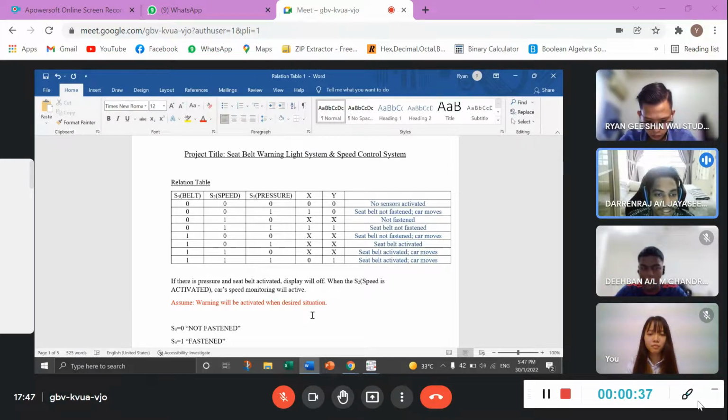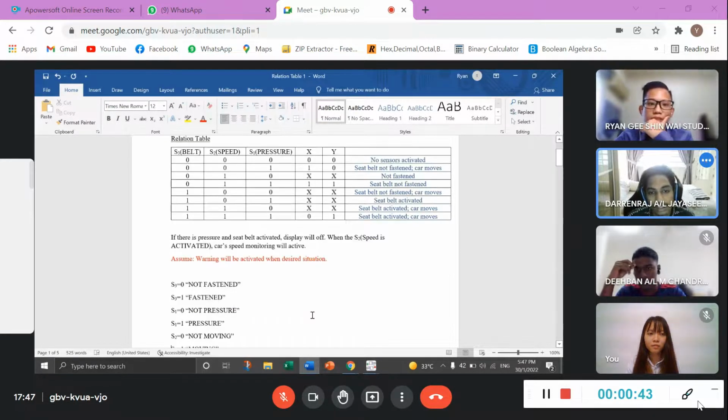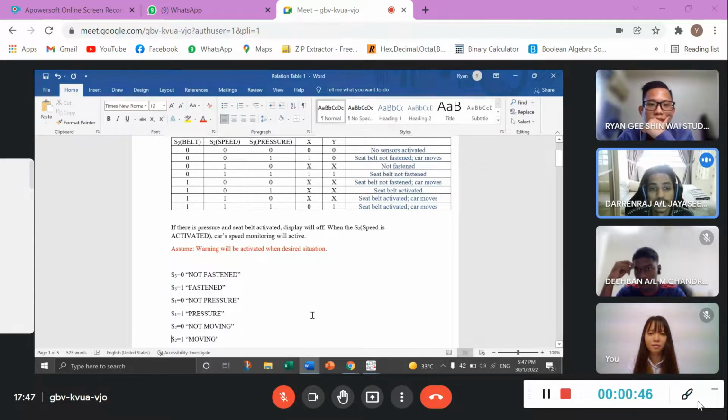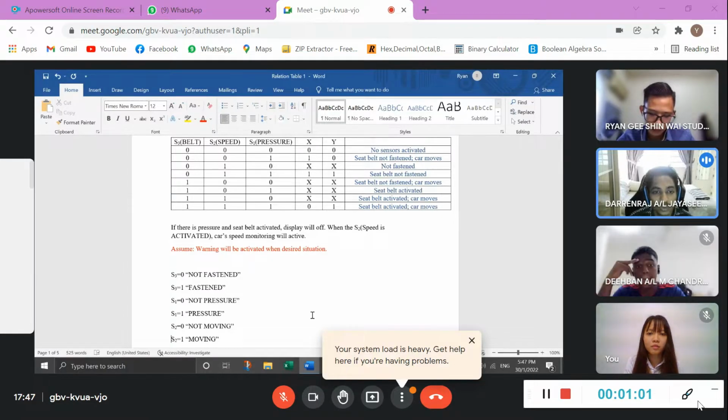Here you can see at state 0, all will be stationary, where S1, S2, S3 will be 0, and the output will be 0, where no sensor will be activated. When S1 is 1 and S2 is 0, while S3 is 0, X will be 1 and Y will be 0, because the seat belt is not fastened and the car moves.